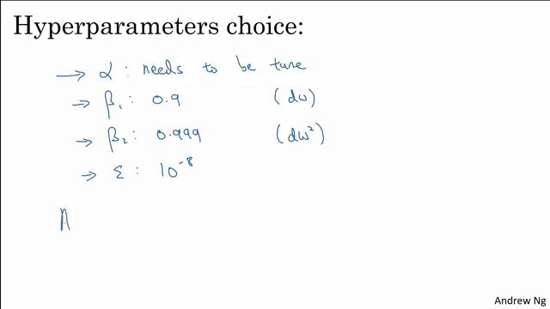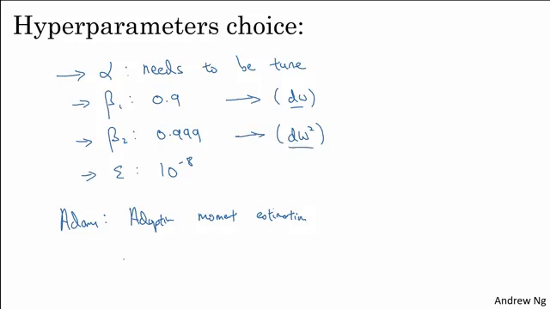So where does the term ADAM come from? ADAM stands for Adaptive Moment Estimation. So beta 1 is computing the mean of the derivatives. This is called the first moment, and beta 2 is used to compute the exponentially weighted average of the squares, and that's called the second moment.